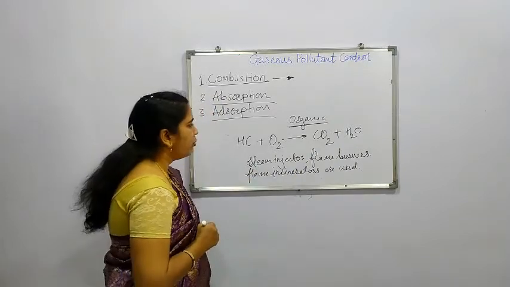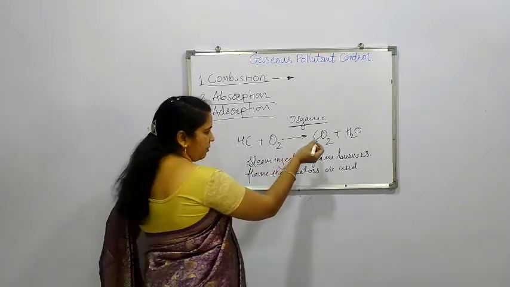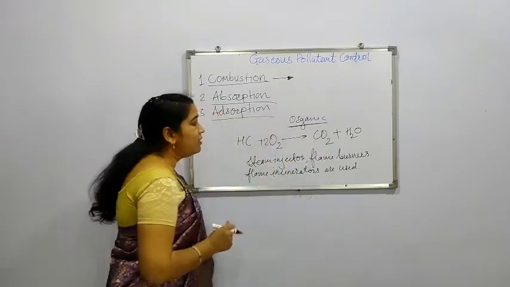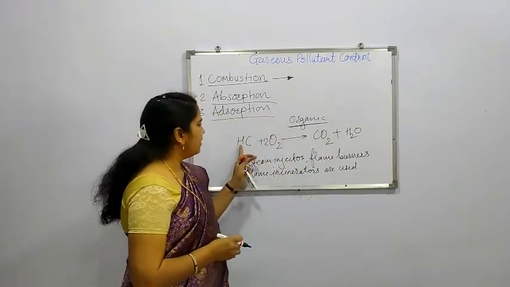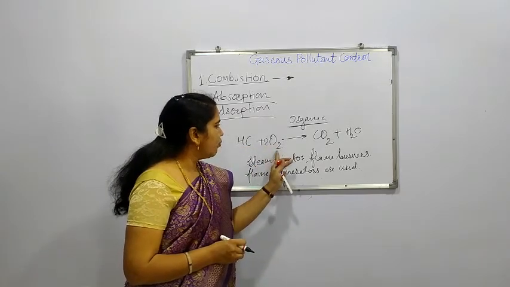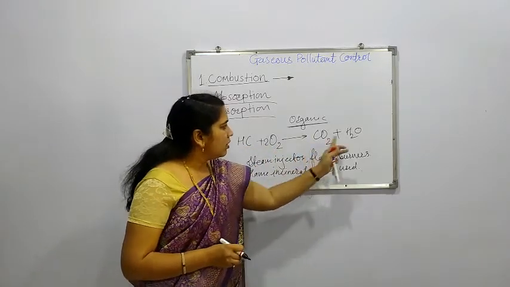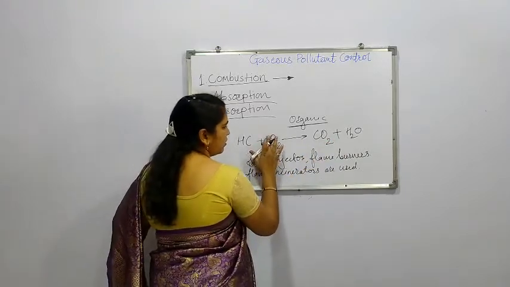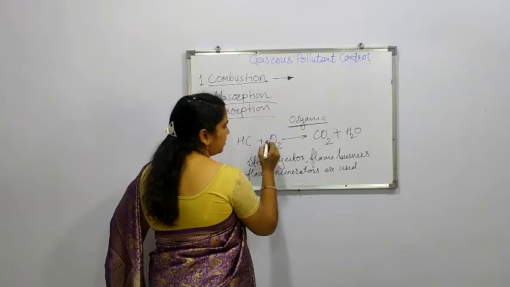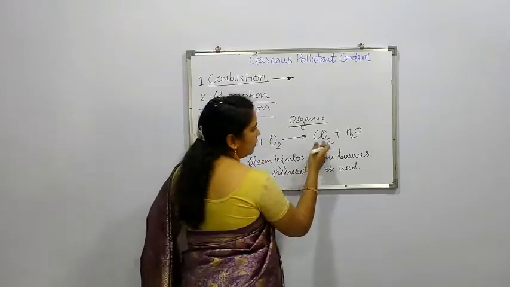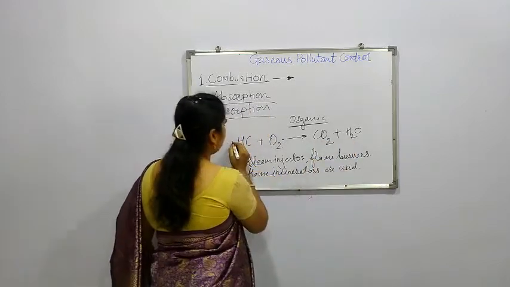Now if we have to balance this reaction, we can write like this: HC, that is hydrocarbon, plus oxygen. Here there are 4 oxygen, here there are 3 oxygen. So we can write O2, 2 hydrogen.